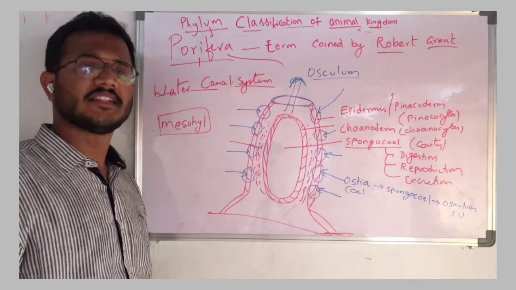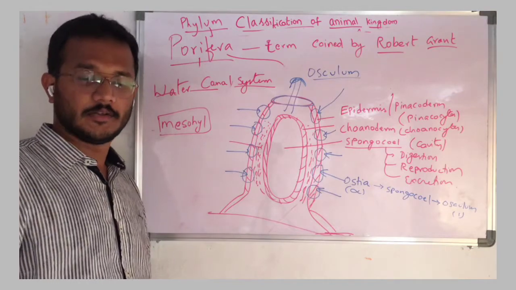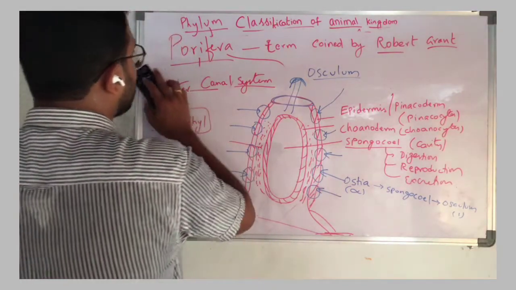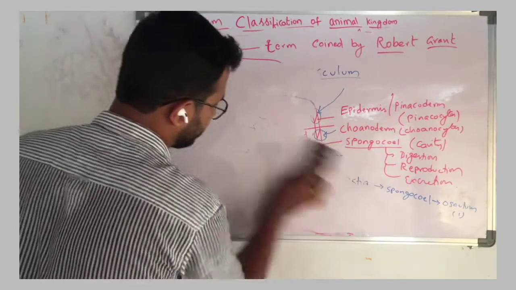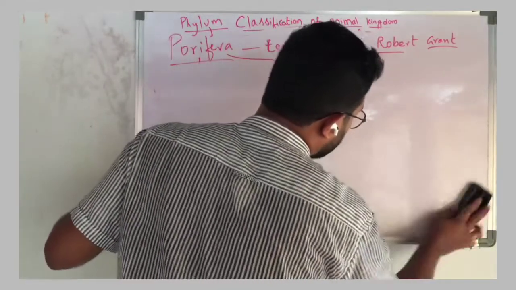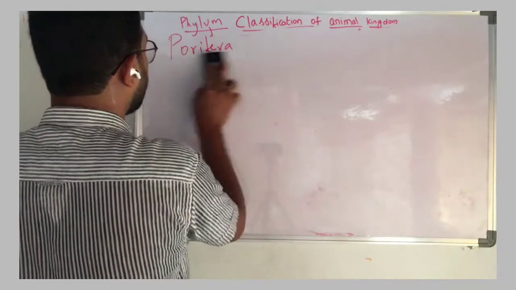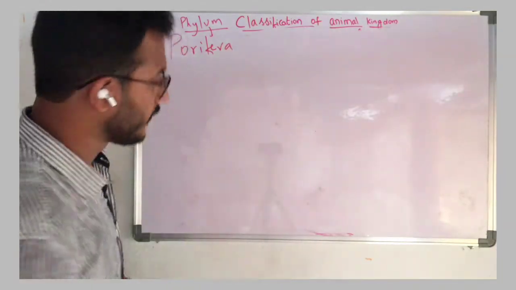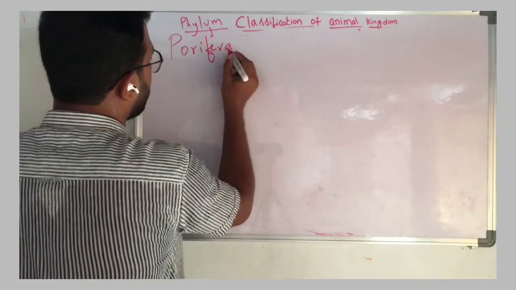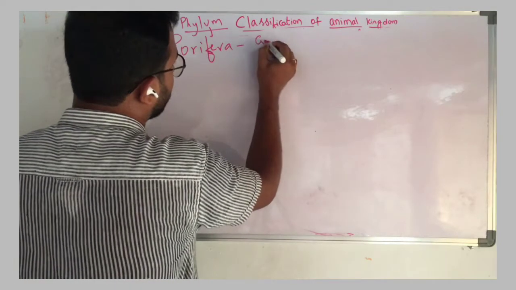Now we will discuss the general characters. So each and every character we have to take into consideration. Phylum Porifera, general characters.